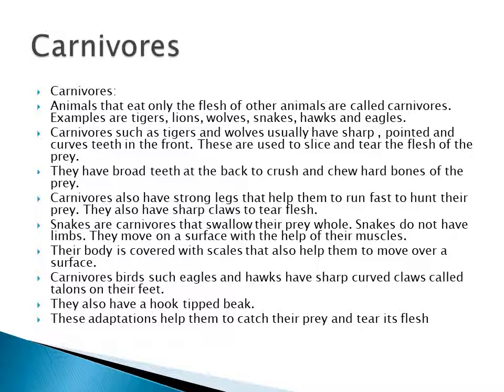They move on the surface with the help of muscles. Okay? And how will they move? With the help of their scales. So, a carnivore bird example: eagles and hawks. They have curved claws, called talons, which are present on their feet. And they also have a hook-tipped beak. By using this adaptation, they catch their prey and tear its flesh.